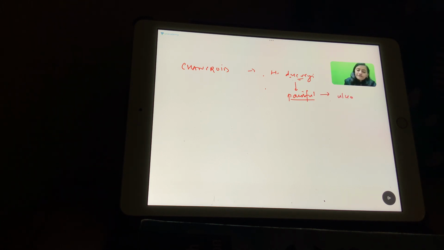Okay, there is a painful ulcer, and there are painful lymph nodes forming the buboes, right? So remember, this is one of the conditions which can form buboes. What are buboes? Buboes are nothing but the lymph nodes which have now undergone suppuration, right? So painful ulcer and painful buboes. Another differentiating feature from syphilis is that here we can have multiple ulcers. Okay, in syphilis it is single.